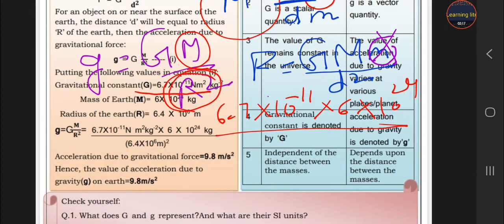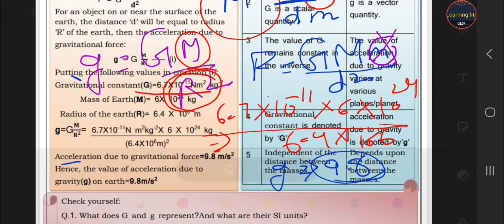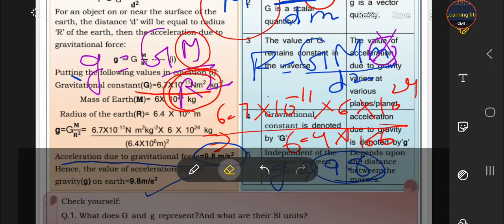R is the radius of Earth, that is 6.4 into 10 raised to power 6, and on solving that we get the value which is equal to 9.8. So this is the value of small g, that is the acceleration due to gravity, that is 9.8 meter per second square. Okay.